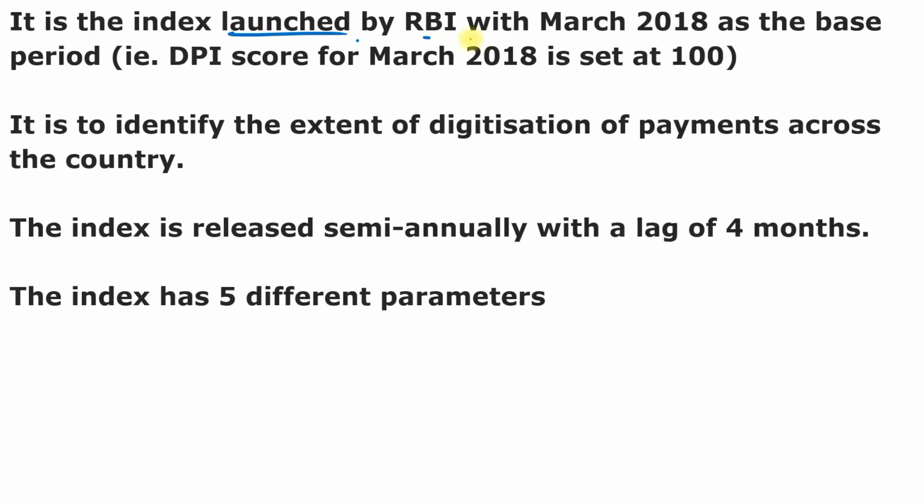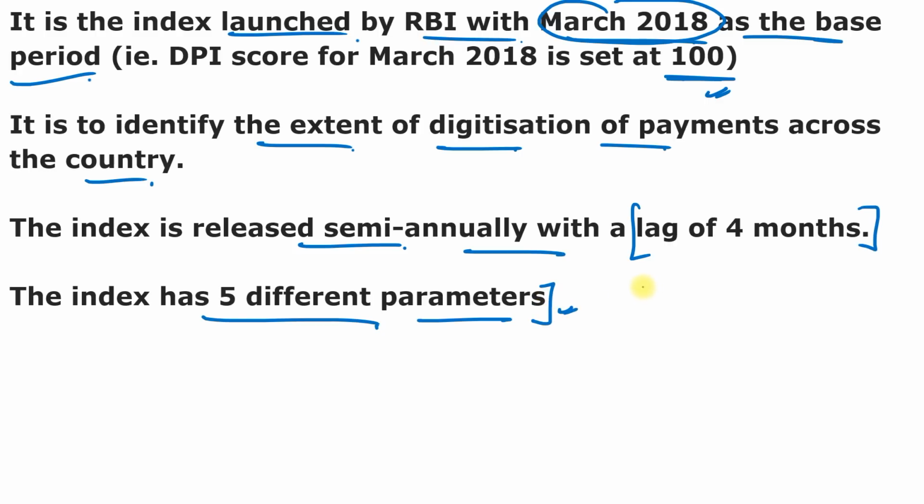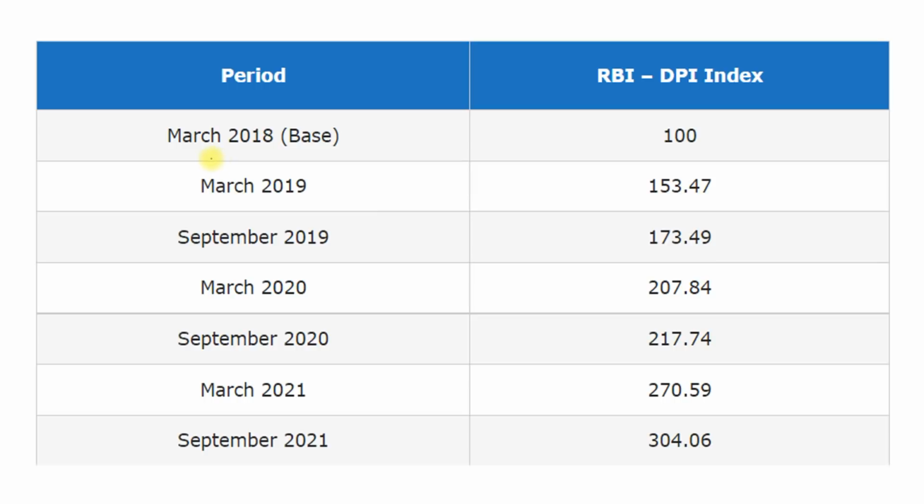This is the index launched by RBI with March 2018 as the base period. So you have to remember March 2018 is the base period and the base score is 100. It is to identify the extent of digitization of payments across the country, and the index is released semi-annually with a lag of 4 months. The index has 5 different parameters and sub-parameters to represent the adoption and deepening of digital payments across India over different time periods. These 5 parameters are payment enablers, payment infrastructure, payment performance, consumer centricity, and so many things. So March 2018 is the base year and the base score is 100.